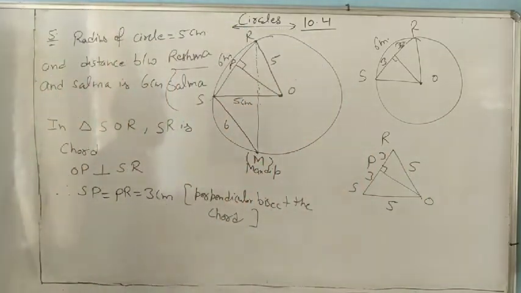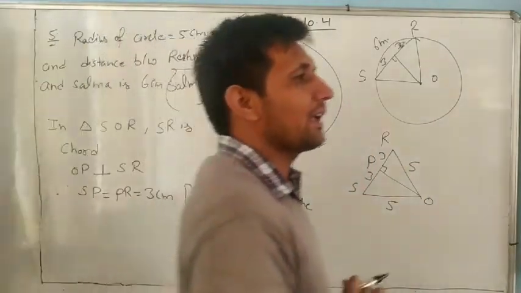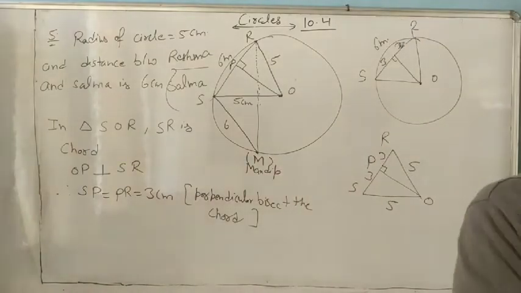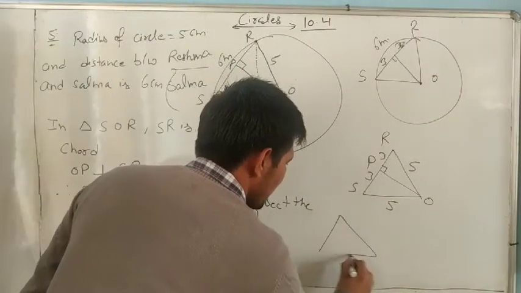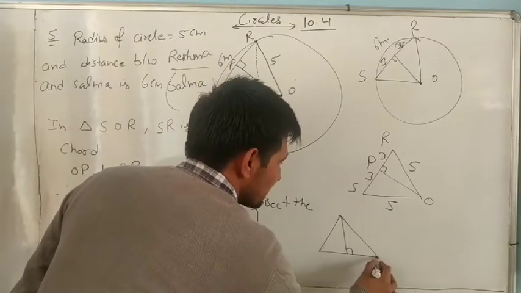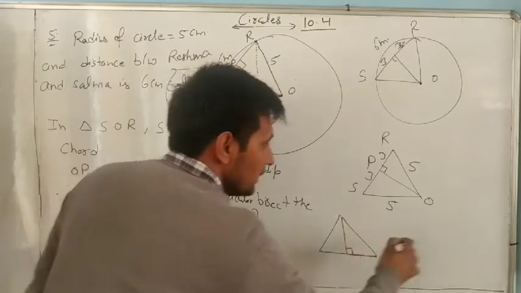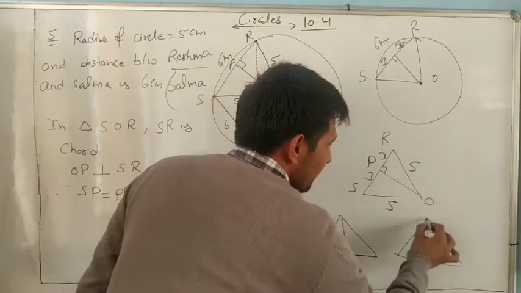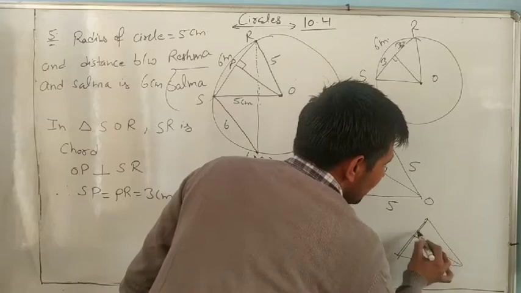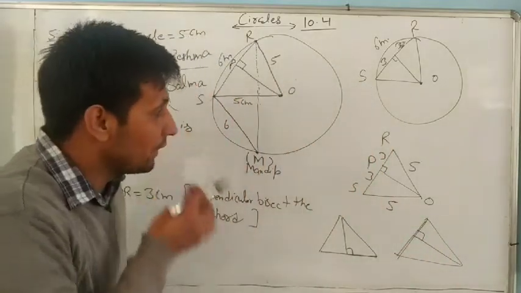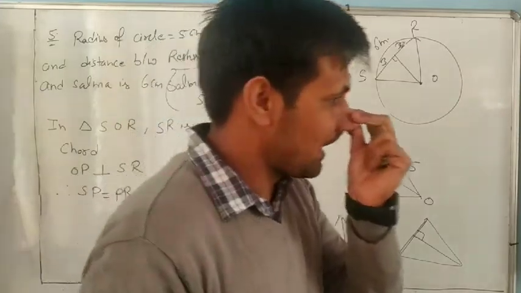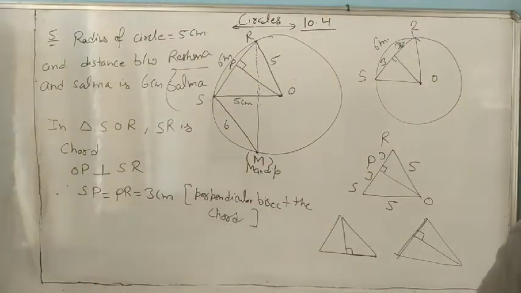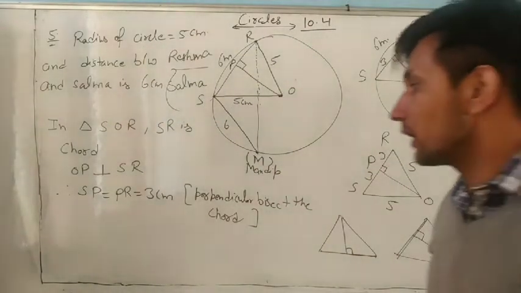If in any triangle you want to find the area, it is 1 by 2 base into height. If we take this one as the base, the height we take is this one. And if we take this as the base, we take this as the height. Both are the same triangle, so their areas are also equal.